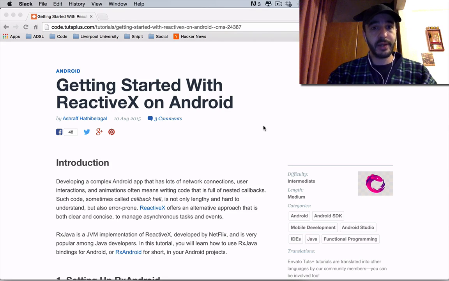We're gonna try ReactiveX on Android, otherwise known as RxAndroid, RxJava, the whole party. Because it's famous now. You hear a lot about its benefit. It's perceived to be a little bit difficult, but it's not. So we're gonna try that. Maybe we can stumble upon something useful, because I've been trying it for the past 2 days and I've seen a lot of good results, and I thought I'd share those results with you.